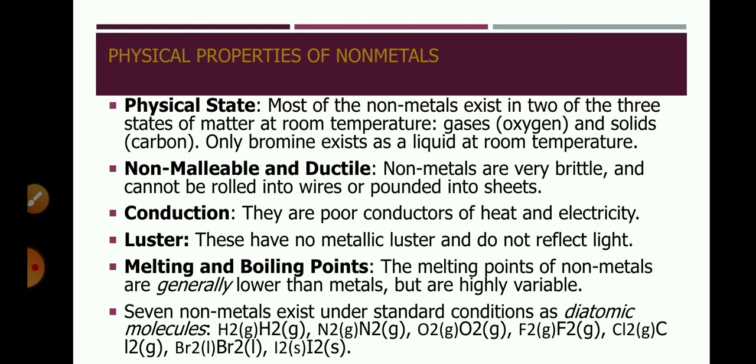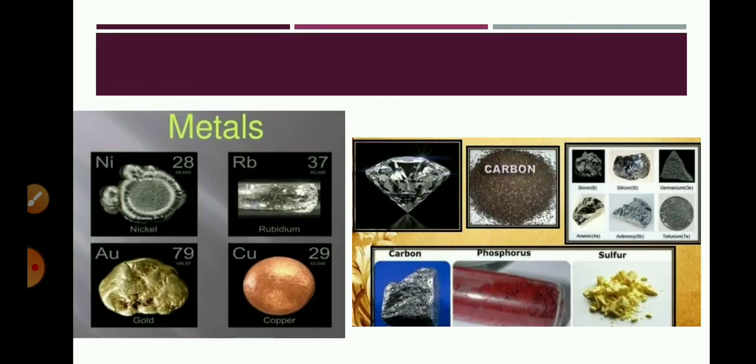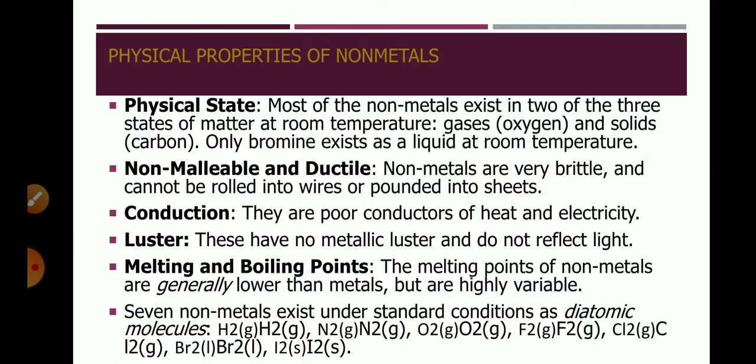Non-metals are of various colors. We can see in the picture the colors of non-metals. Sulfur is yellow in color, phosphorus is red in color, carbon is gray in color. So we can see a variety of colors in the non-metals. Next, these are non-malleable and non-ductile. Non-metals are very brittle. When we hammer them, they break down into smaller and smaller pieces. So these are brittle and cannot be rolled into wires. We cannot prepare thin sheets, or draw wire from these non-metals.